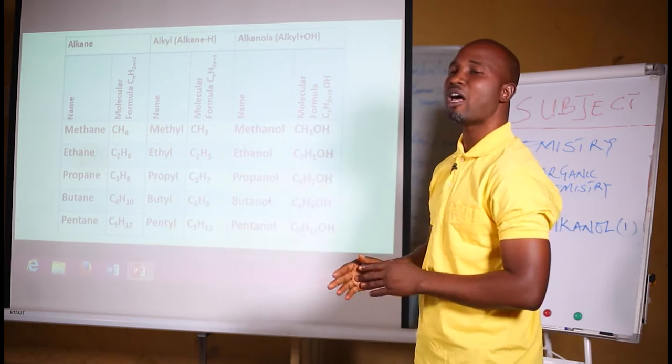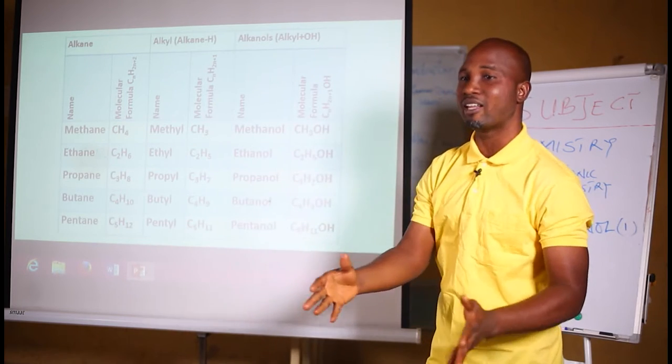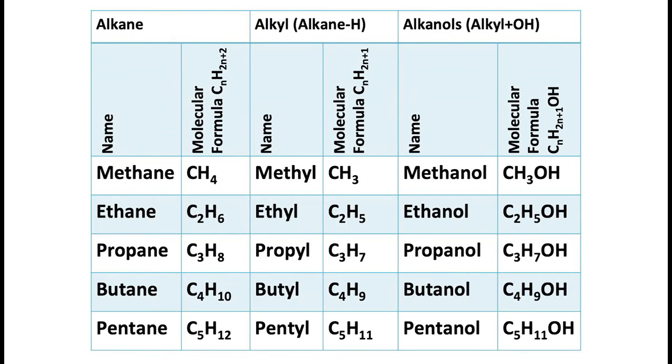What is the molecular formula of alkyl? It is CnH2n+1, meaning that when you remove one H from an alkane, you will get an alkyl group. Then you have corresponding methanol, ethanol, propanol, butanol, pentanol, hexanol, heptanol, octanol, nonanol, and decanol, from 1 to 10. These are the first 10 members of the alkanol family.